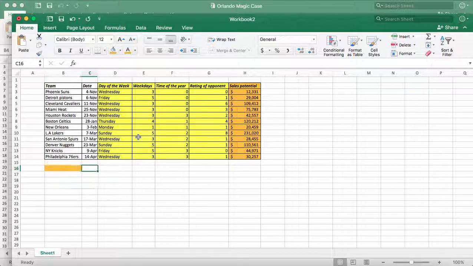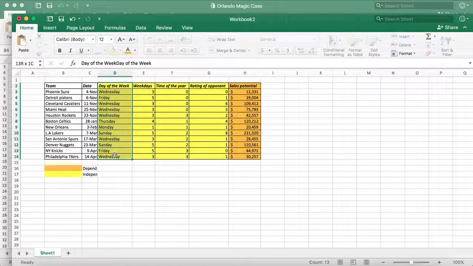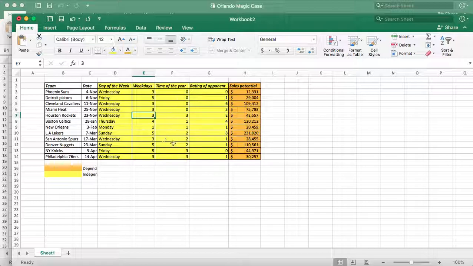I put this color on the dependent variables, and yellow we're gonna use for independent. So all of this yellow right here, well, we shouldn't be using this one right here, because we have the numbers assigned. But all of these are independent variables. And you have the legend right here. So let's do the first question, which says let's use the weekdays as the only independent variable.